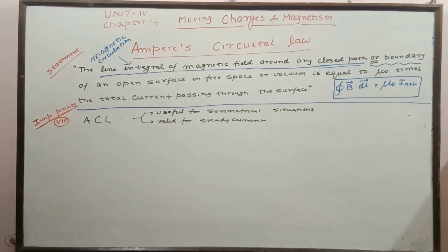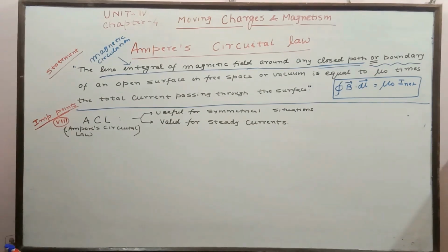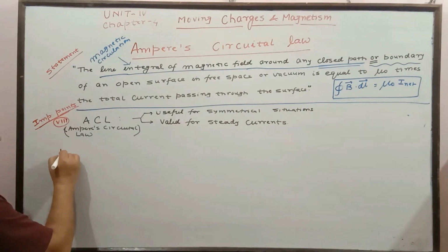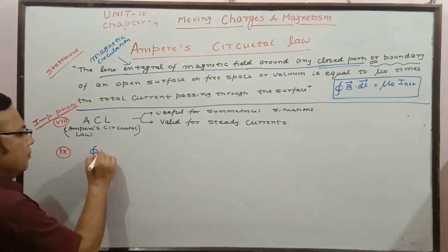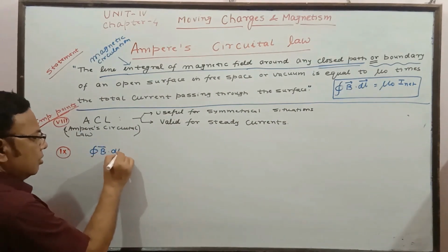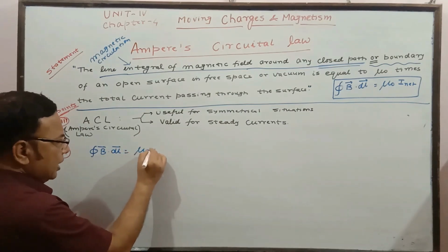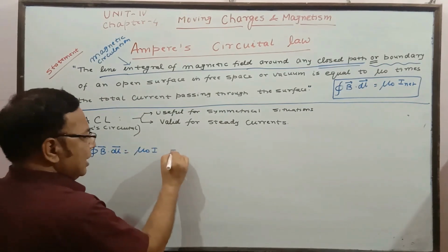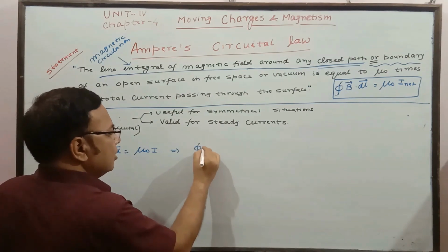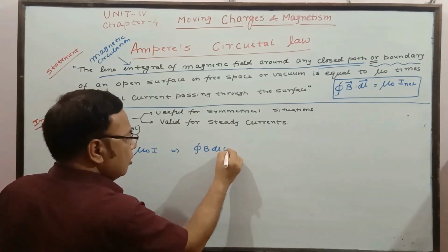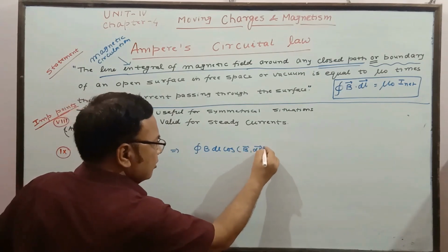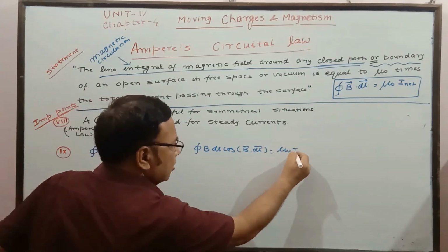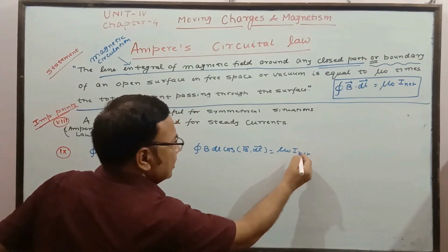Next point, ninth point. We know that the general relation of Ampere's circuital law is integral B dot dl is equal to mu naught times I net. This can be written like this: integral B into dl into cos of the angle between B and dl is equal to mu naught I net. This is true for each and every condition.